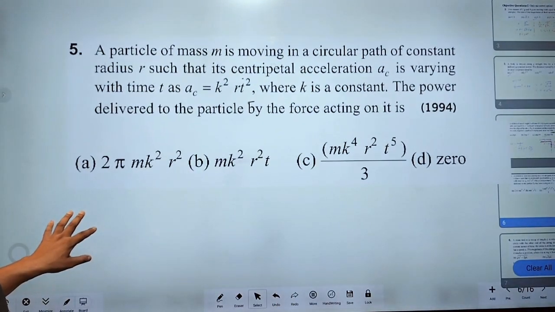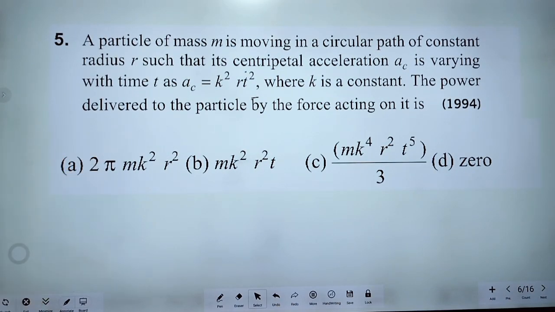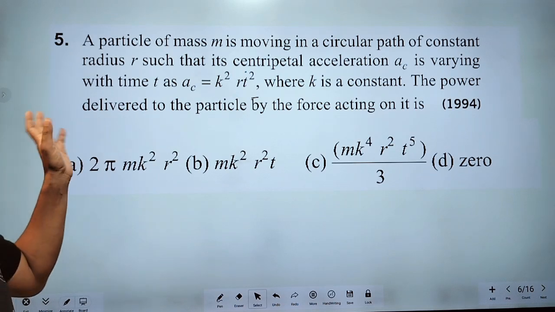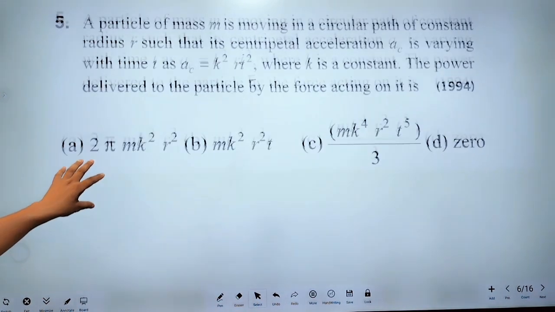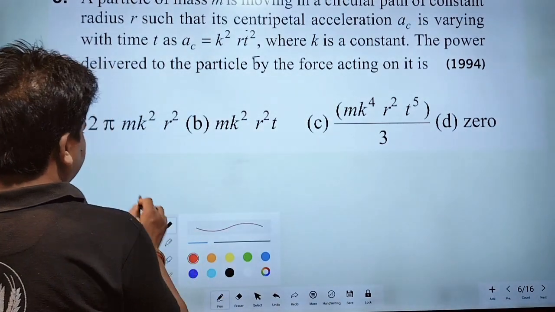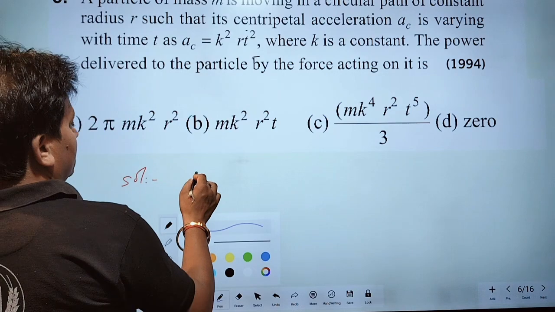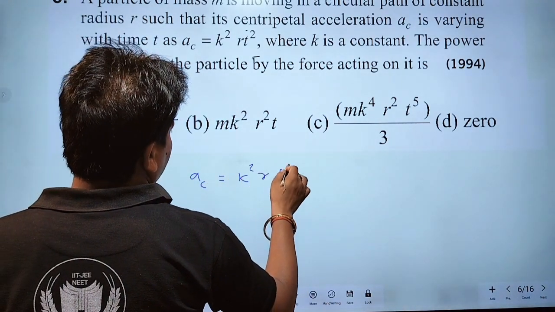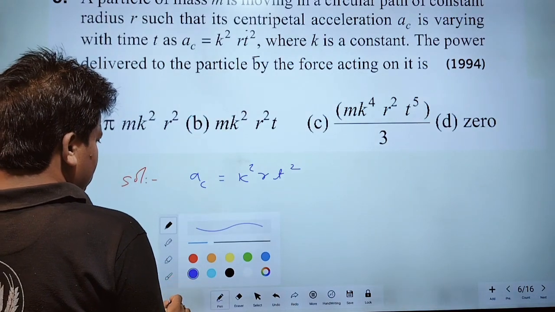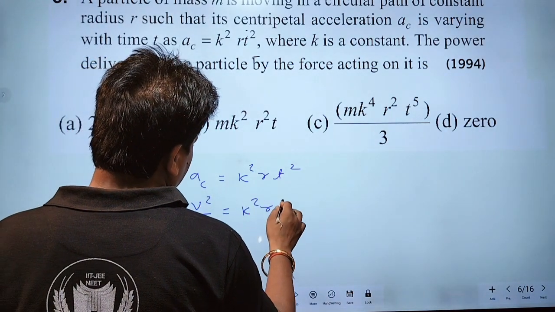A particle of mass m is moving in circular path of constant radius r such that its centripetal acceleration ac is varying with time t, as ac should be equal to k square r t square. Okay? In question, it is given that centripetal acceleration is equal to k square r t square. What is centripetal acceleration? v square upon r equals k square r t square.